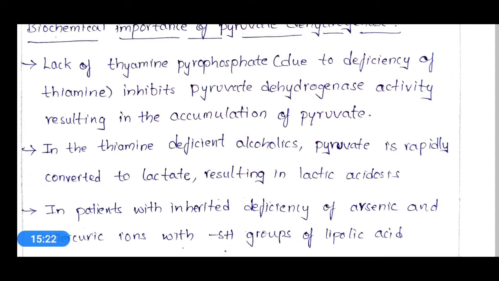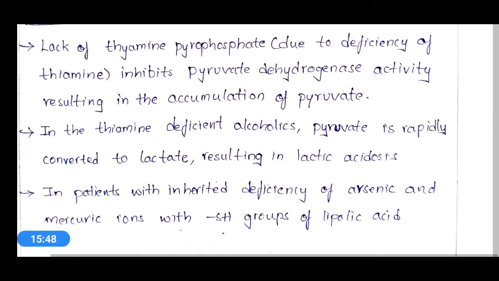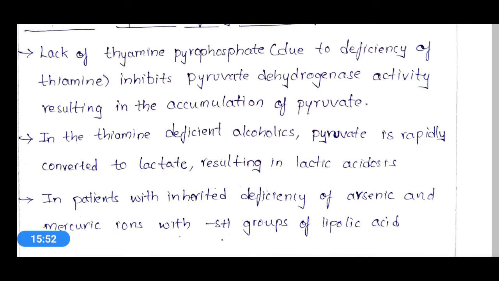Okay, in thiamine deficient alcoholics, pyruvate is rapidly converted into lactate, resulting in lactic acidosis. So generally people who are alcoholics, that means who take alcohol in high amounts, in that particular person thiamine deficiency is very common.